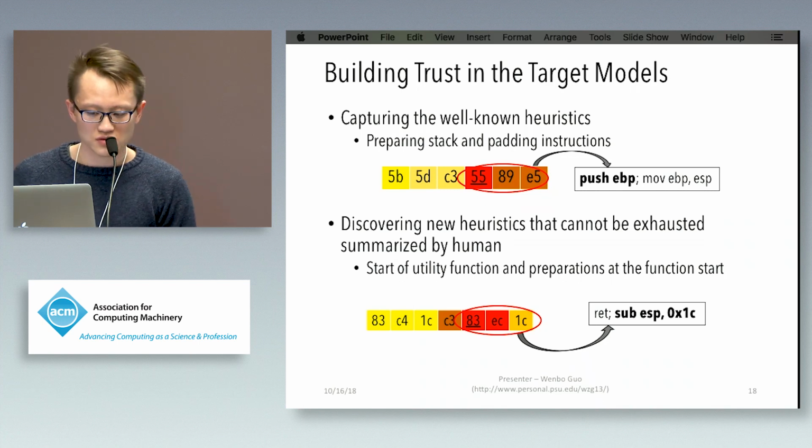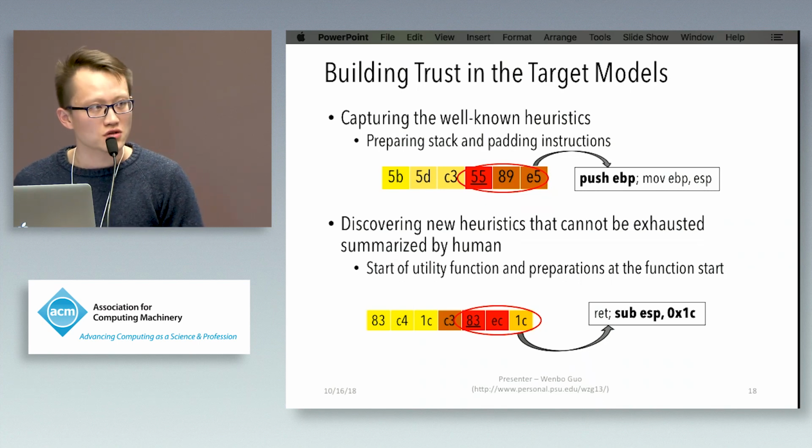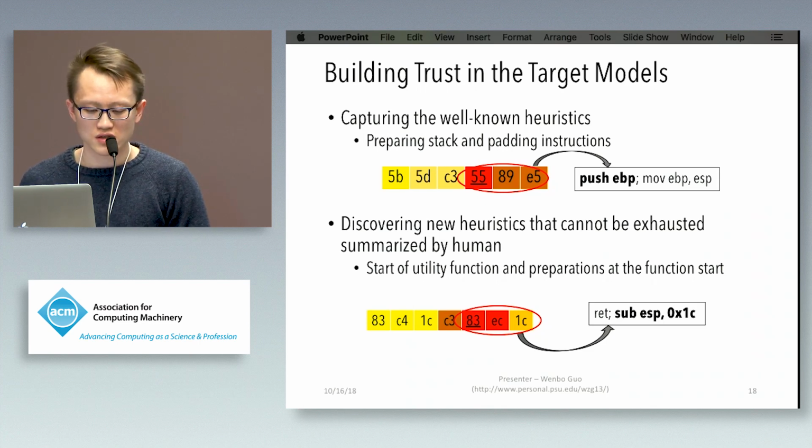Within these 2 instructions, this sub instruction is usually used at the start of a function to do a stack preparation. Despite this pattern seldom happening in the binary code, it actually makes sense to the binary analyst. So this means that the model indeed discovered some new heuristic.